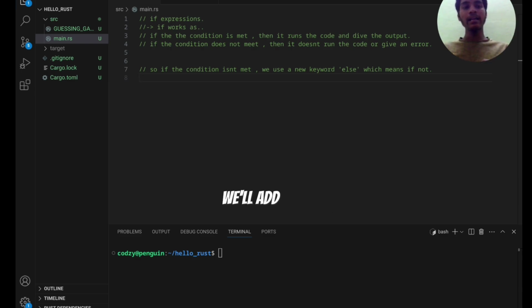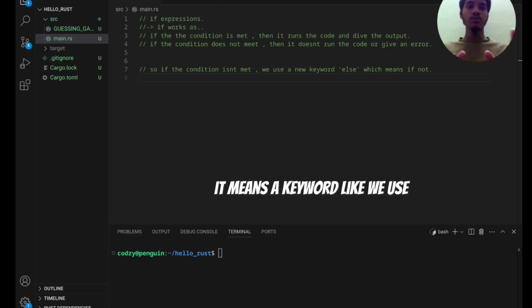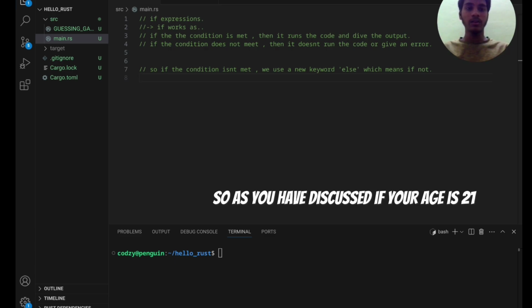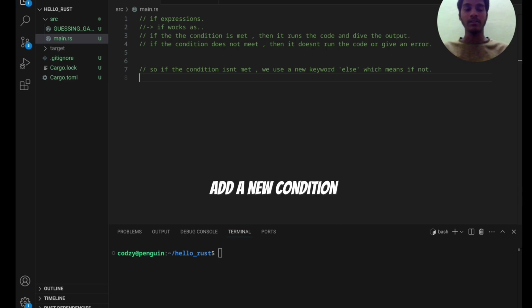To cover this, we'll add another new keyword. We use if for the condition, but what if it is not obeying the condition? Yes, we have a keyword: else. Else means if not. As we discussed, if your age is 21, you are said to be an adult. How? We'll add a new condition that if the age is less than 18, you are a minor, else you are an adult.